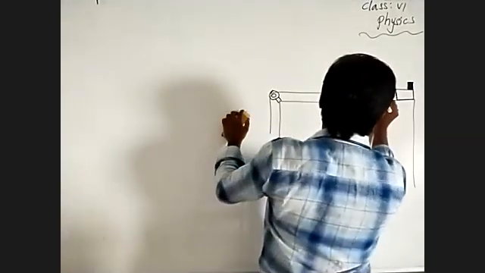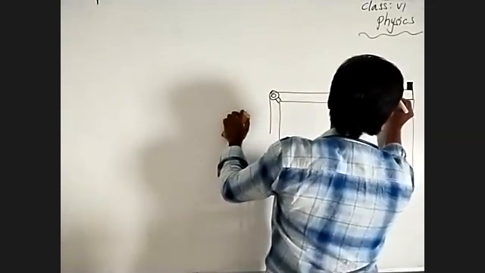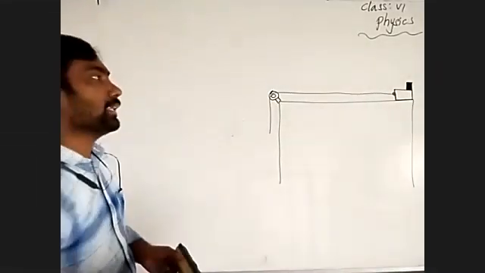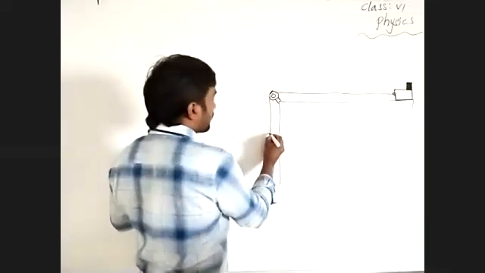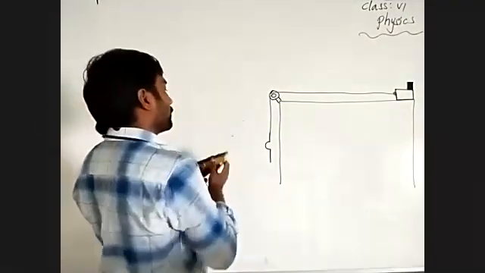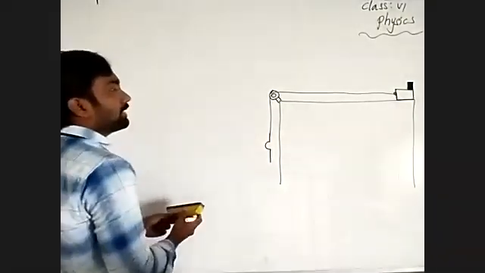The inextensible string is connected to the toy trolley, and it is also connected to a weight hanger.